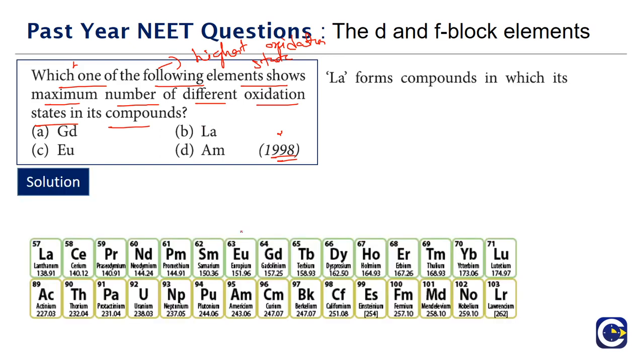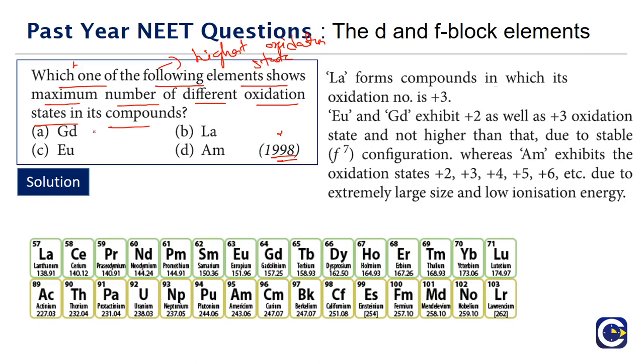Okay, so if you look at what are the elements that are given to us, we have gadolinium, we have lanthanum, we have europium, and then we have americium. So the elements that are available with us, lanthanum has only one oxidation state, which is +3. So what is the electronic arrangement of lanthanum? Xenon 5d1 6s2. So the oxidation state of lanthanum will be +3.